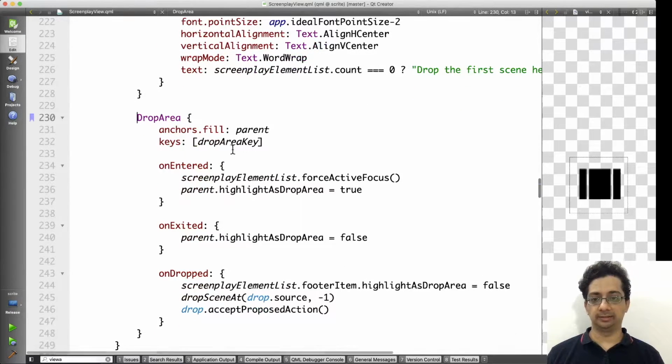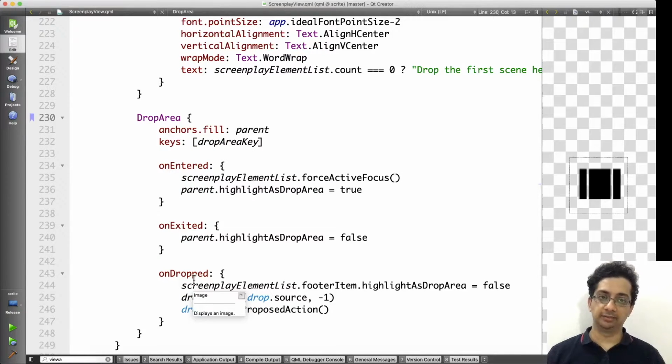Whichever drop area receives the entered, or exited, or dropped, we handle it in these signal handlers. So this is how we handle drag and drop operation in the structure canvas.